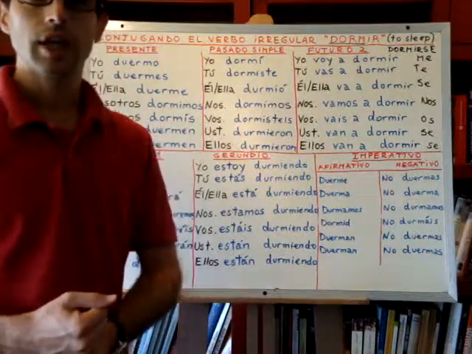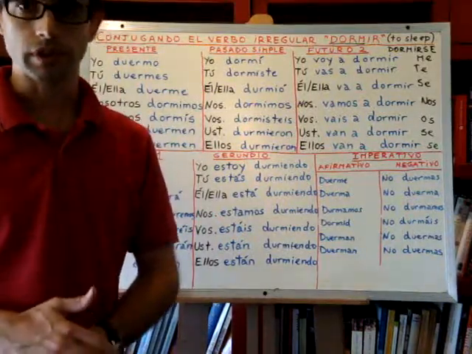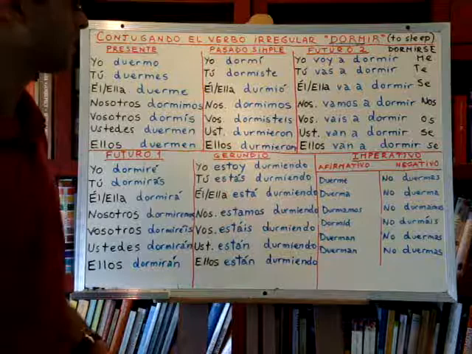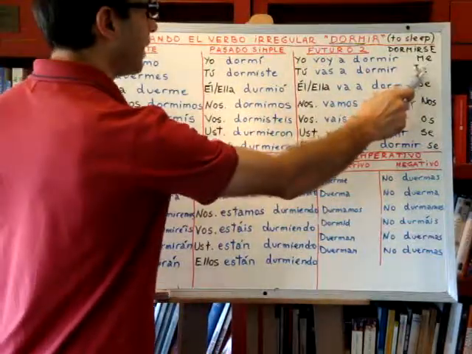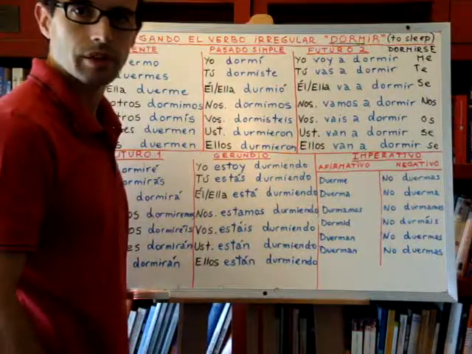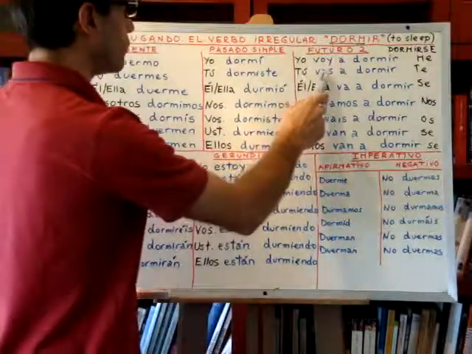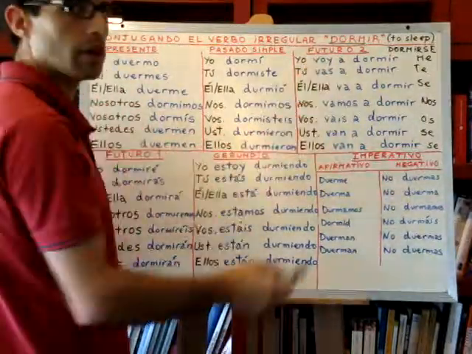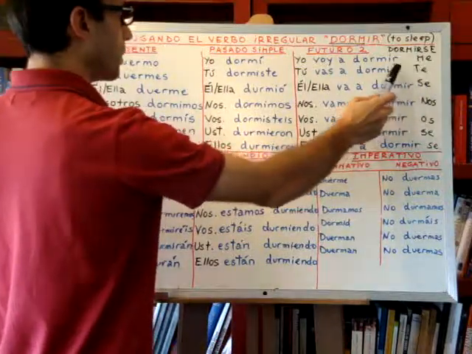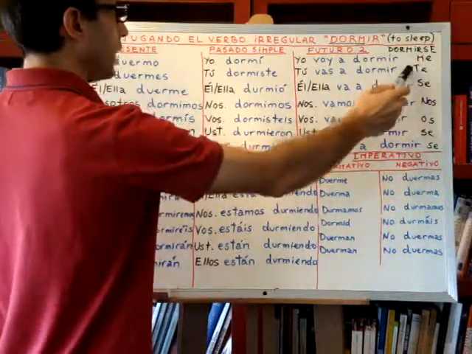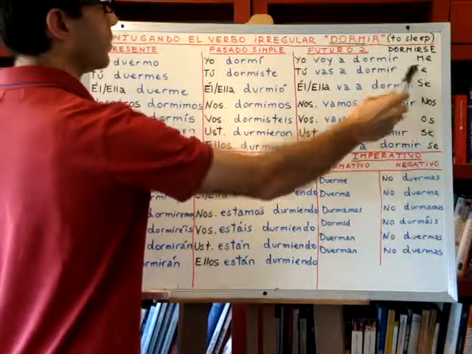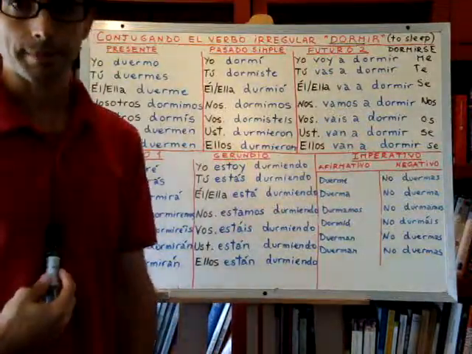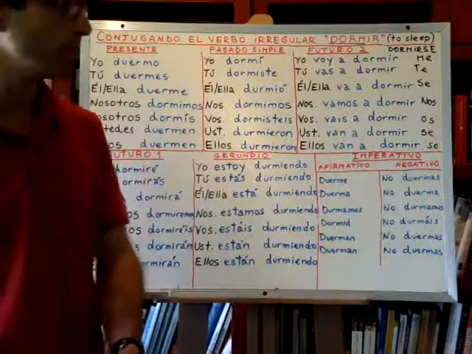And if I want to say, you are going to fall asleep, how do we say that? The action to fall asleep. You are going to fall asleep. Tú te vas a dormir, right? Or tú vas a dormirte, right? So here, when we have an auxiliary verb, we can put the ending, the reflexive particle at the end of the verb, right? Dormirte. Yo voy a dormirme. But I can also say yo me voy a dormir.